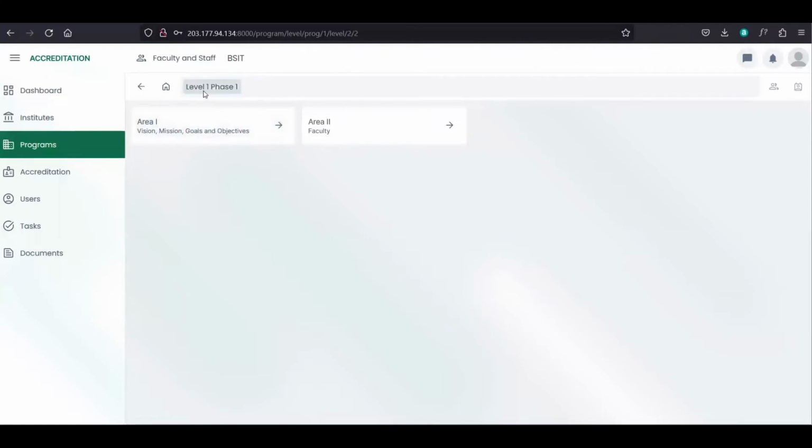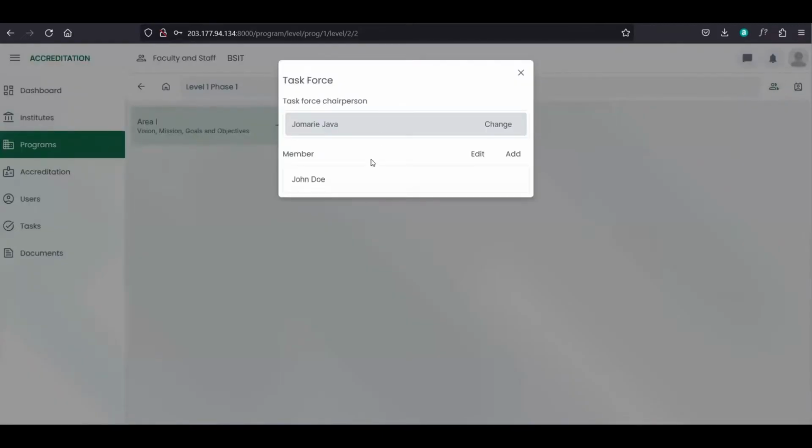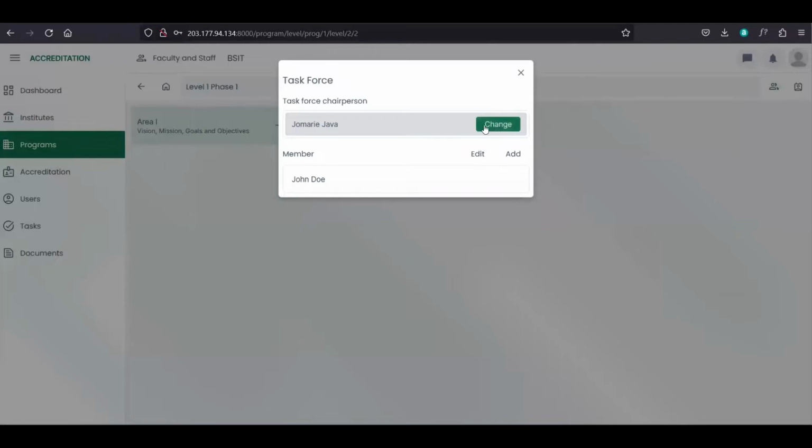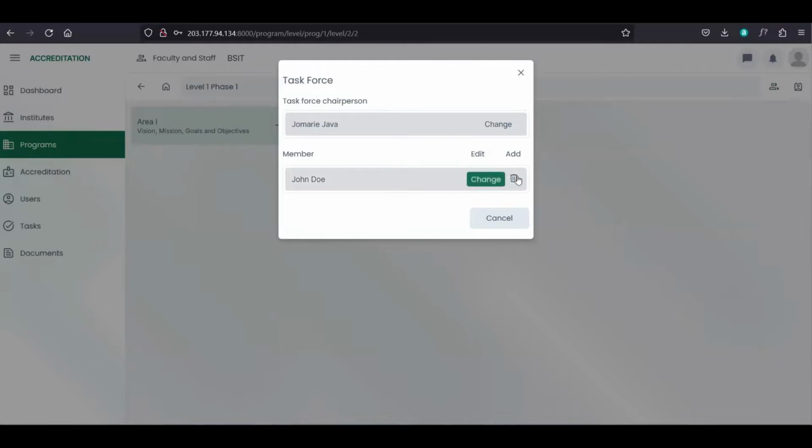So after we open the level, we have here the back button, the home, and the breadcrumbs. So we can also select this one, for example, this area, to add a task force or accreditors. So to add task force, just click this button. And for example, this one, meron na tayong dami nga na-add sa area 1. So you can change the task force chairperson, or you can edit the members. You can change the members or remove or add new member.